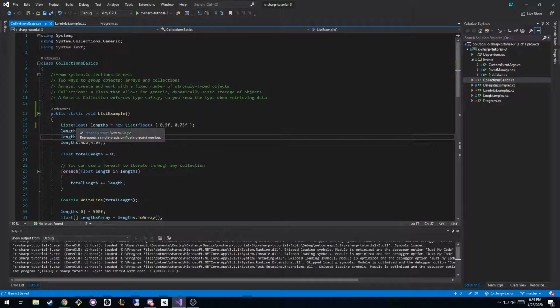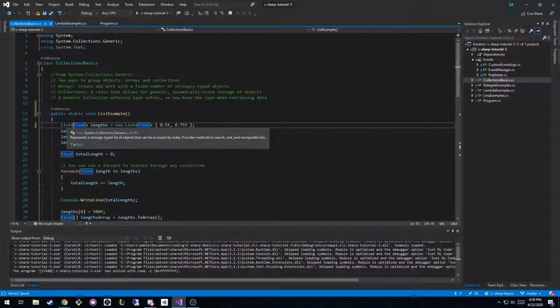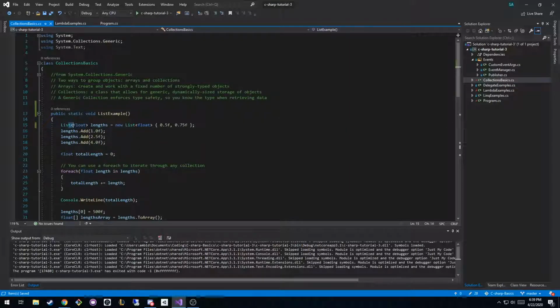Okay, so the generic part of this list: if I hover over List, you can see it comes from System.Collections.Generic. And it is a List, and it holds T. Well, what does T mean? You'll see T really commonly throughout multiple languages that have generics. T just means when you pass something in between these angle brackets, that is now my type. I was generic, meaning I could hold anything, but now I hold only floats.